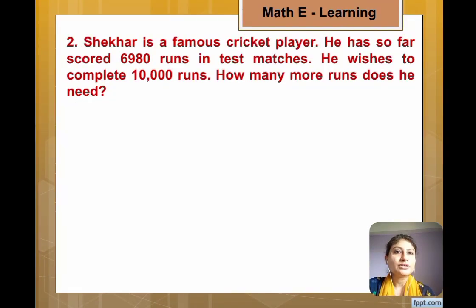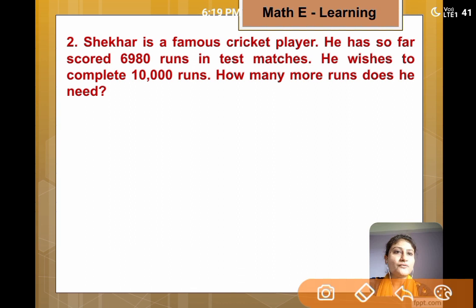Question number 2. Shekhar is a famous cricket player. He has so far scored 6,980 runs in test matches. He wishes to complete 10,000 runs. How many more runs does he need? Now first of all, he scored 6,980 runs and he wants to achieve 10,000 runs. To reach this one, he needs more runs to make.